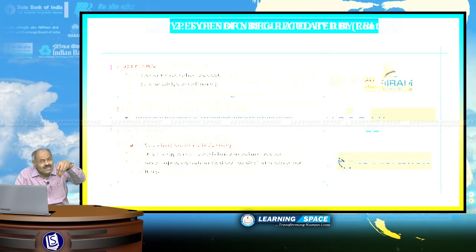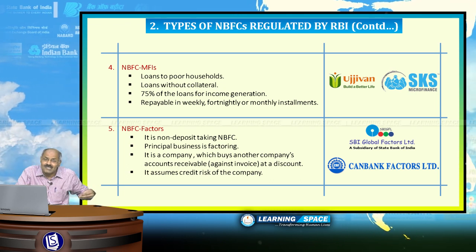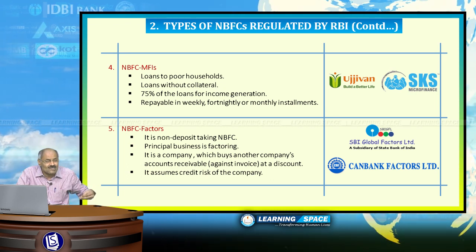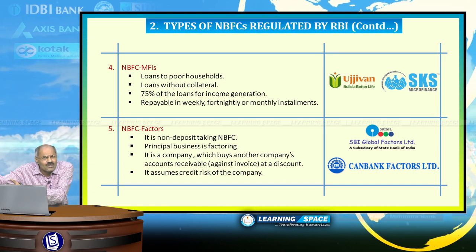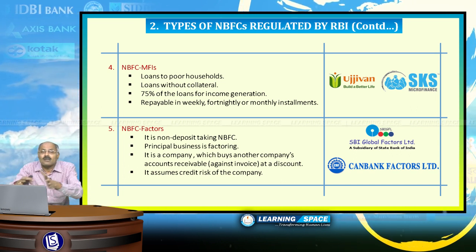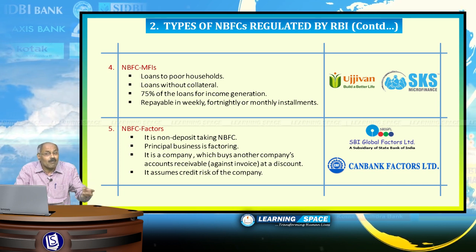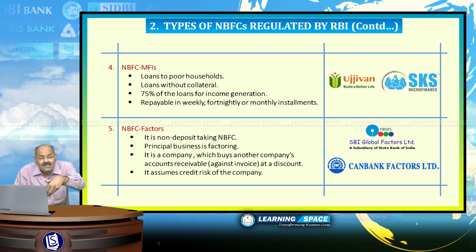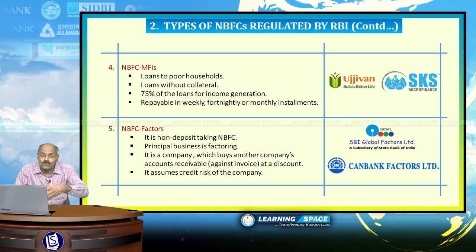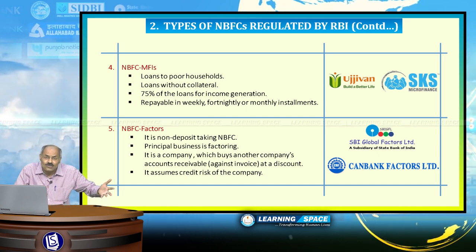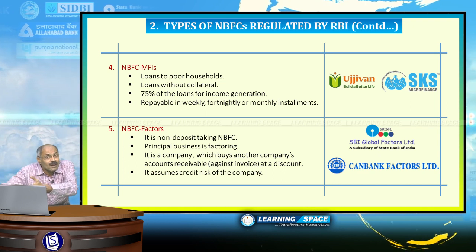And the fourth one is the NBFC-MFIs. This is microfinance institutions, the institutions which give loans of small value in rural areas. They are non-banking financial companies, microfinance institutions. Examples are SKS Microfinance, Ujjivan. So, they are working in the rural areas to ensure micro credit to the rural people.